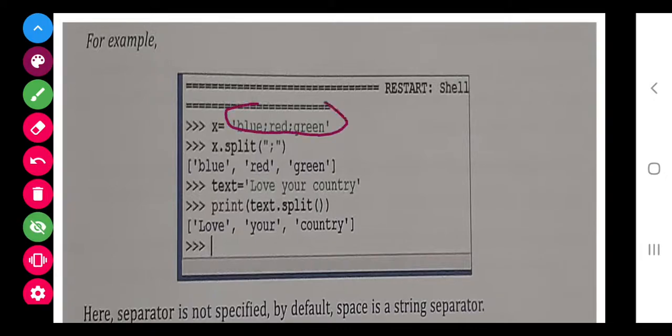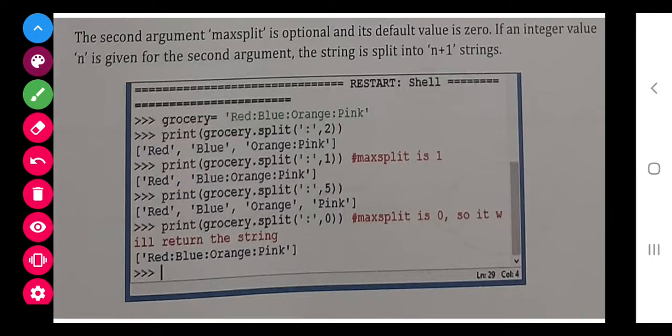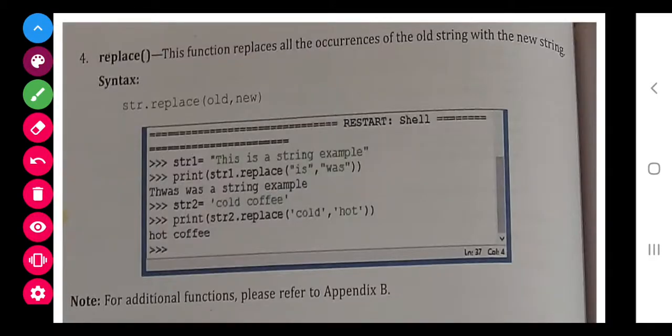They have given this string, it is separated by this, so it will create a list of the strings separately. Similarly, in I love country, there is no separator in between, so they have given it directly. In this one a separator was given, so they have used it here. In this no separator is given, so it is blank. Now it is converted into a list of characters. The same we have used in the previous program. More programs are there class, you can go with it and try out.